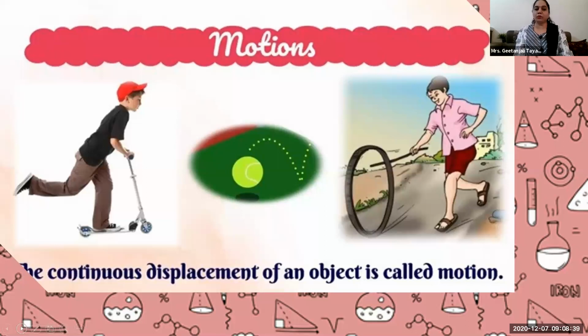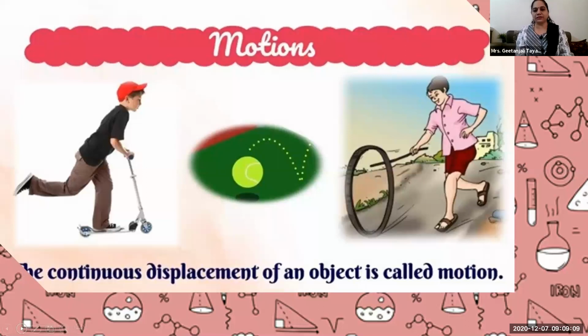So what is meant by motion? It is a continuous displacement of an object. Displacement means the object is continuously changing its place, isn't it? When any object continuously changes its place, that is called displacement. And when an object is displaced, that means it is in a moving mode. And moving means motion only. In scientific terms, technically we call it motion.